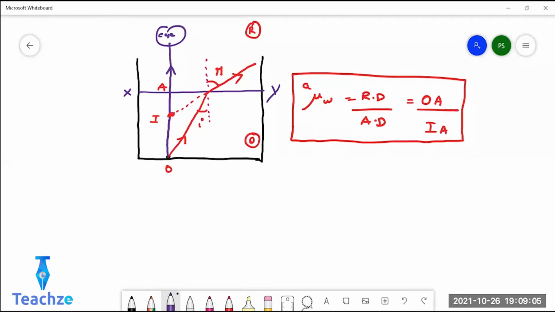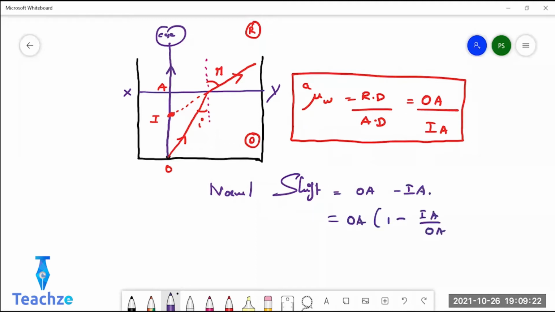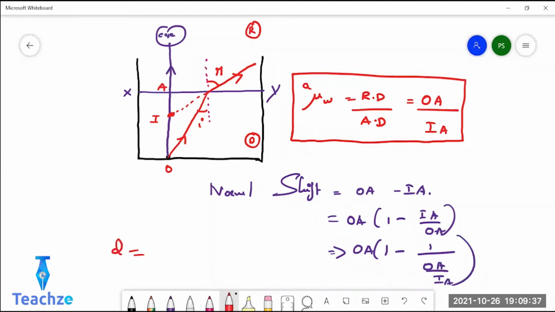And there is a shift, correct? The shift is called the normal shift. Normal shift is OA minus IA. If I take OA outside, it is OA into 1 minus IA by OA, so OA into 1 minus 1 by OA by IA. The symbol for normal shift is denoted by D. OA is nothing but the thickness of the water. So D equals T into 1 minus 1 by mu, where OA by IA is the refractive index of water with respect to air. So if they ask you the shift, you can directly use this formula.